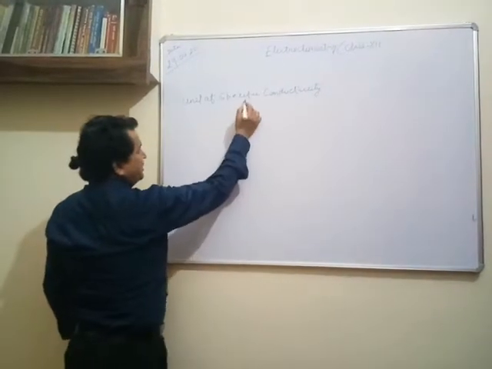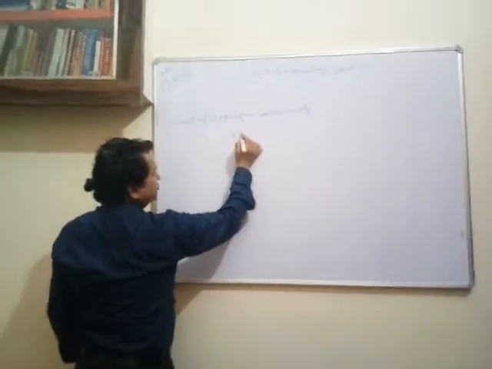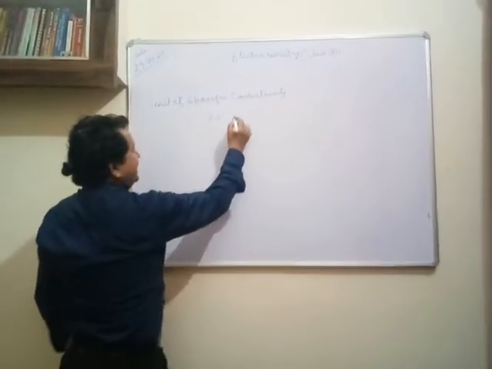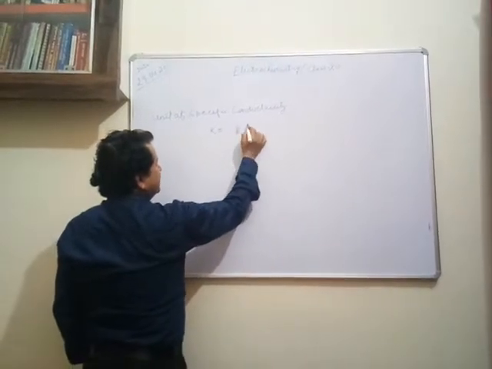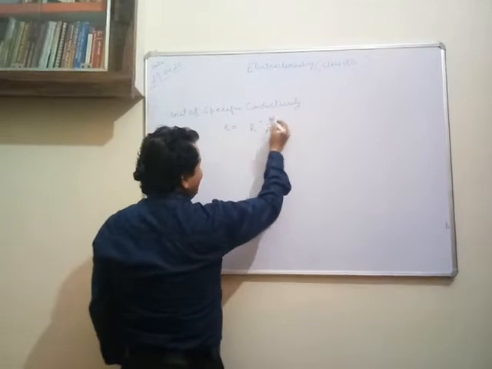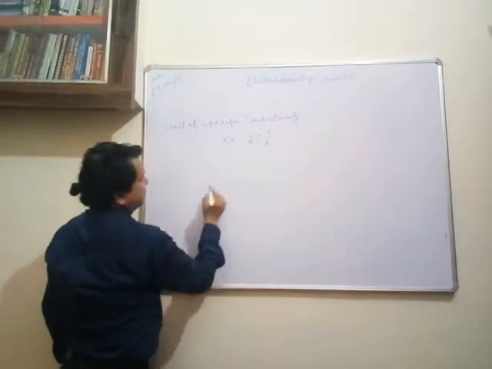Specific conductivity was denoted by kappa, and kappa was written as 1 upon R into L upon A, where R is resistance, L is length, and A is the area of cross section.